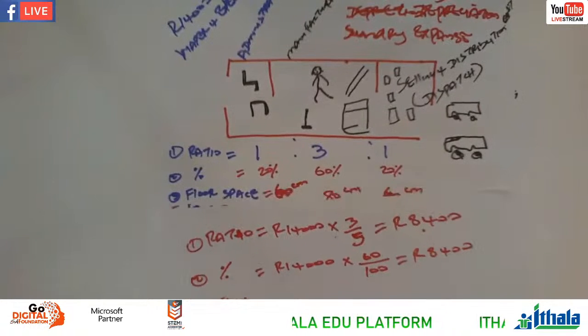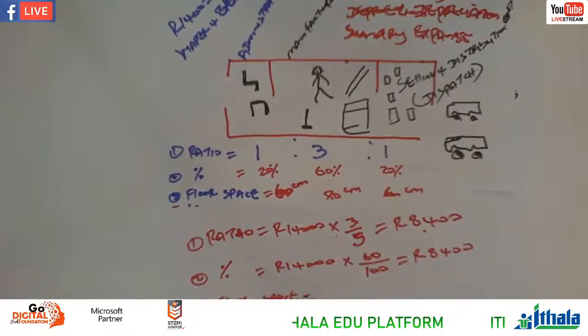Floor space, remember, I said, is the one that is popular nowadays because of the malls and the shopping centers. The bigger the space you occupy there, the higher the rent and the higher the overheads. According to our example, we said our floor space would be 14,000. So we are saying here 14,000 times by